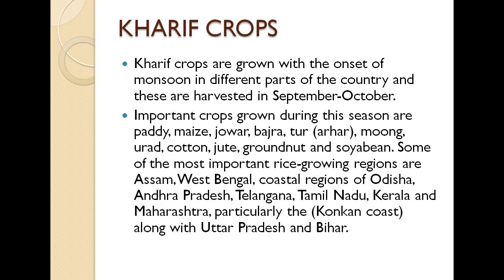So they plant basically in mid-June and July, and they harvest all these crops in September and October. So the important crops grown during this season are paddy, maize, jowar, bajra, tur, arhar, moong, urad, cotton, jute, groundnut and soya bean.